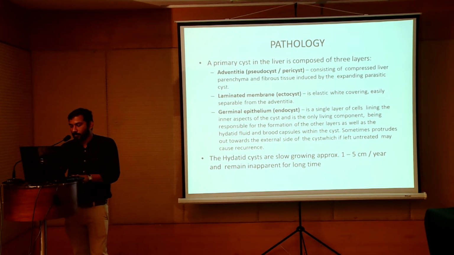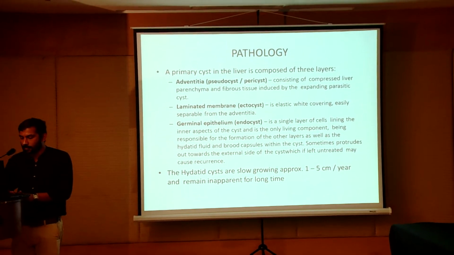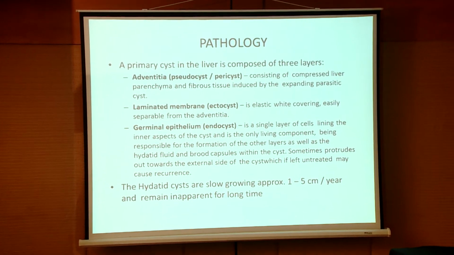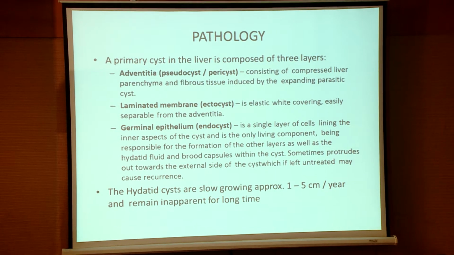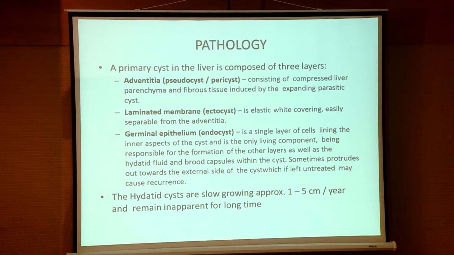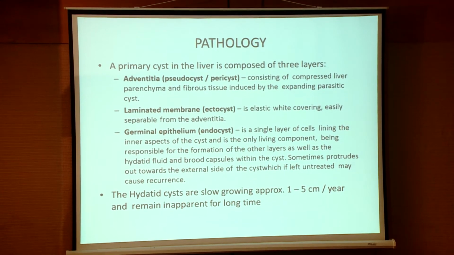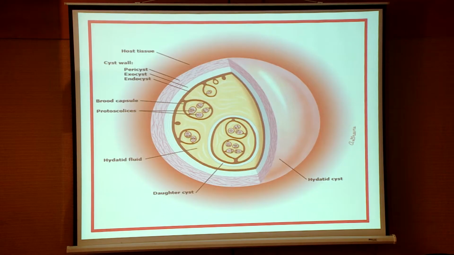The definitive host is dogs, and the intermediate hosts are human beings and sheep, etc. The primary cyst in the liver is composed of 3 layers. The outermost layer is the adventitia or pericyst, and the intermediate layer is called the lamellated layer. This is whitish in color, and beneath this the inner layer is called the germinal layer. This is responsible for the fertility of the hydatid cyst. Hydatid cysts are usually slow growing, at a rate of around 1 to 5 centimeters per year.